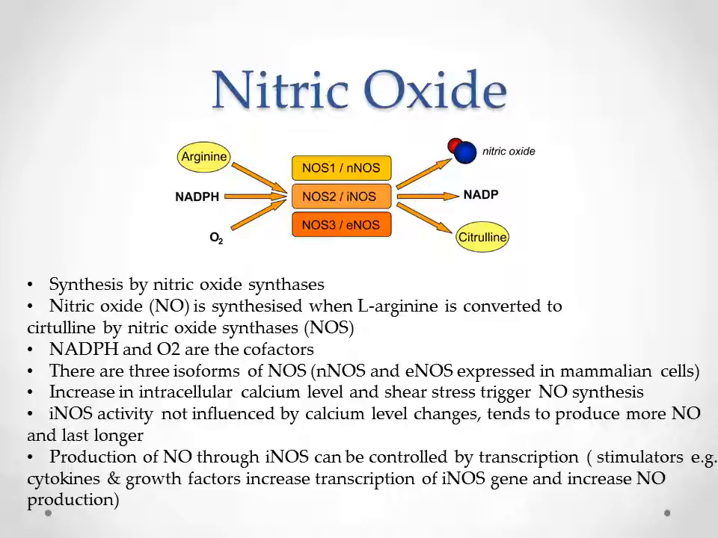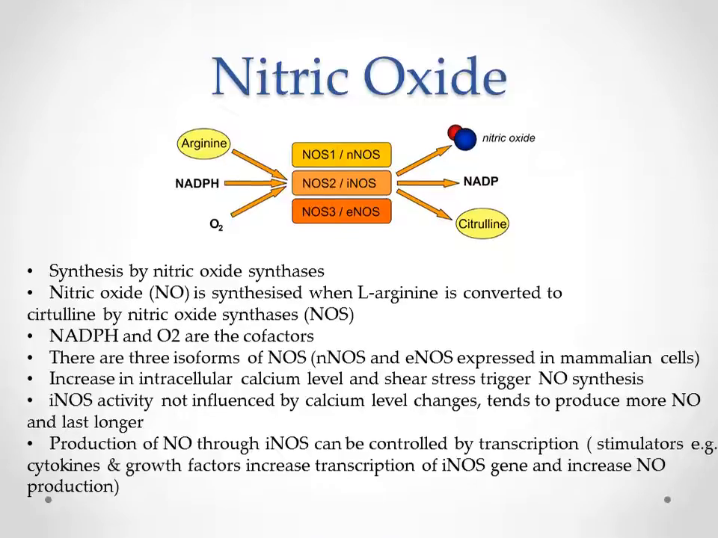nNOS and eNOS are expressed in mammalian cells. The increase in intracellular calcium level and shear stress will trigger nitric oxide synthesis. iNOS activities are not influenced by calcium level changes, so it tends to produce more nitric oxide and the effect lasts longer. The production of nitric oxide through iNOS can be controlled by transcription. The presence of stimulators such as cytokines and growth factors will increase the transcription of the iNOS gene and increase